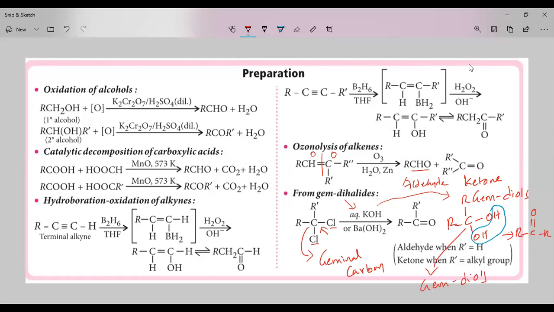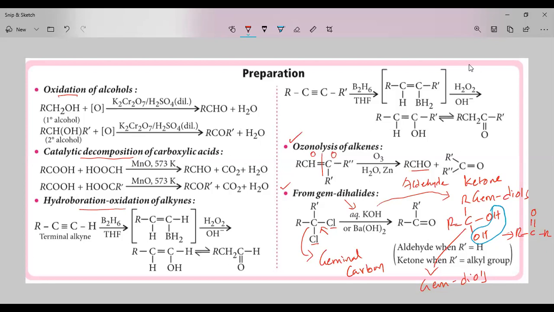So we can prepare aldehydes and ketones from alcohols by oxidation of alcohols, by catalytic decomposition of carboxylic acids, by hydroboration oxidation of alkynes, by ozonolysis of alkenes, and from gem dihalides. So this is the preparation.